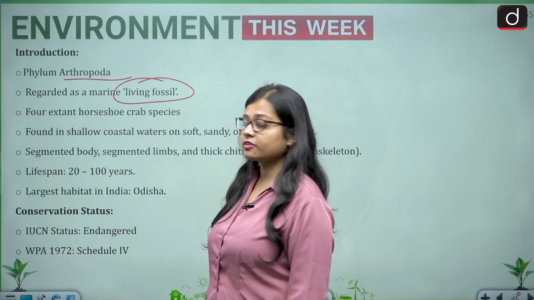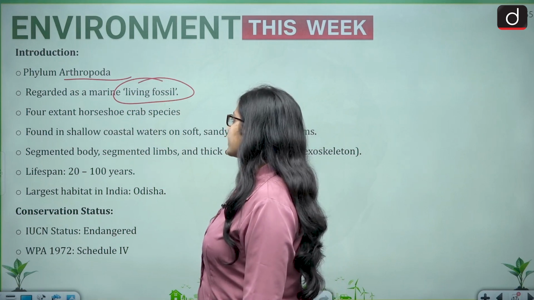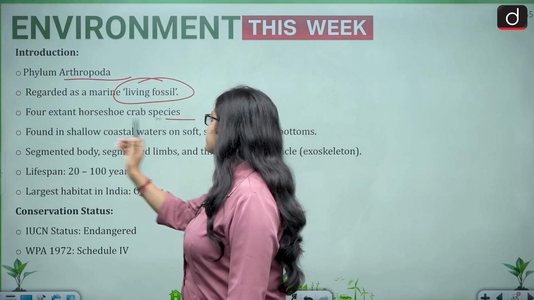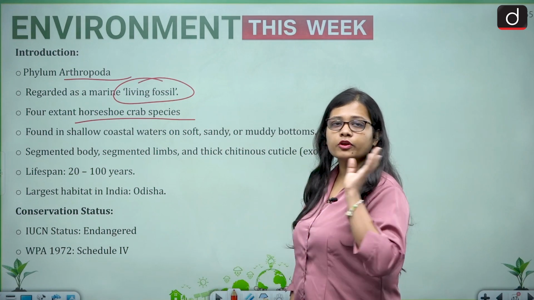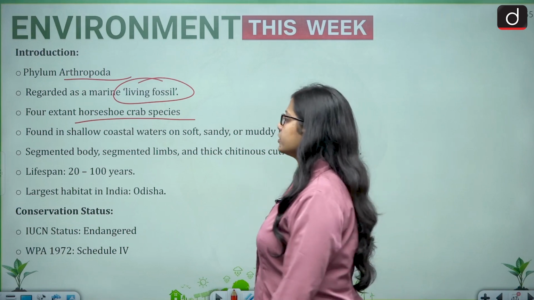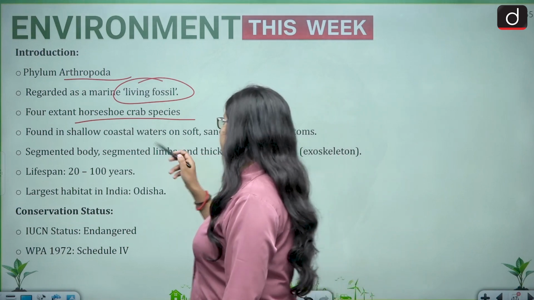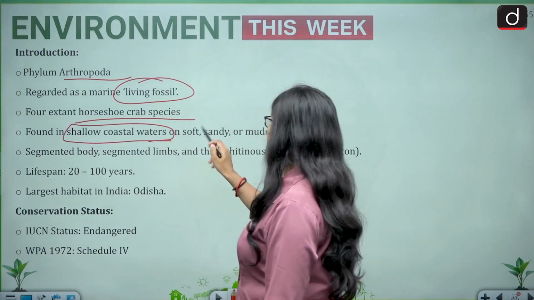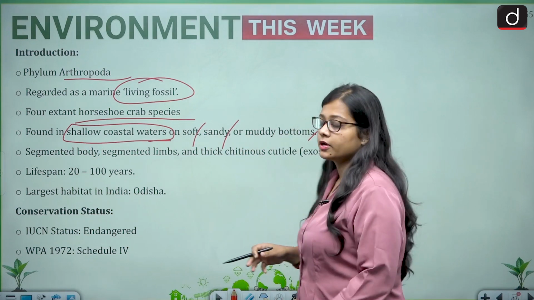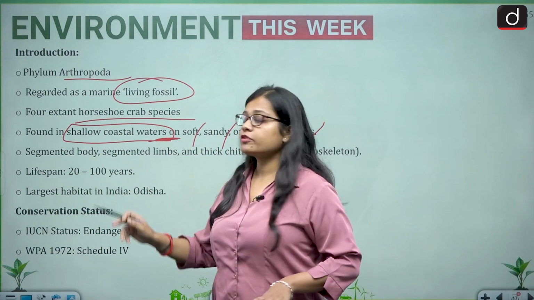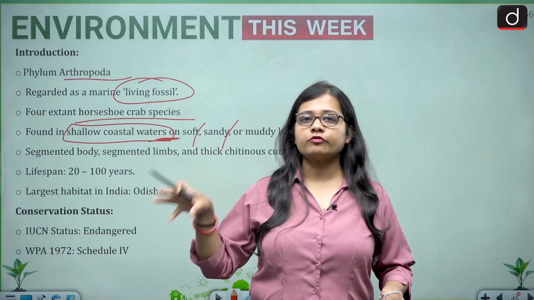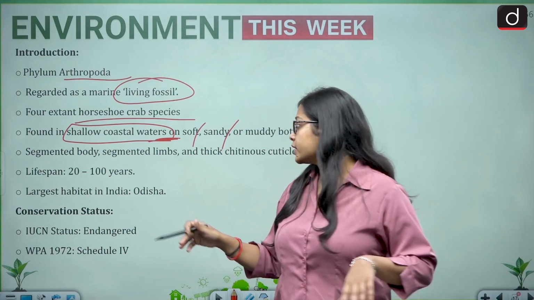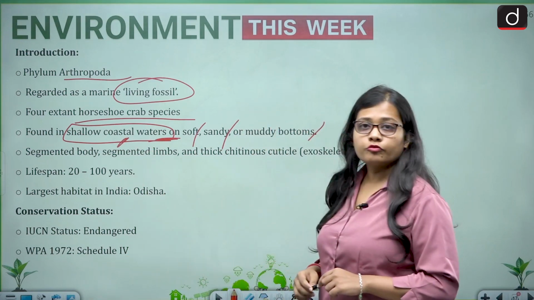Four extant horseshoe crab species are present, and one of these species is usually found in shallow coastal waters on soft sandy or muddy bottoms. Shallow coastal waters means it is found near the coast. It is not found in the deep waters.